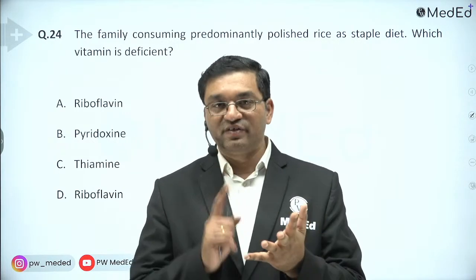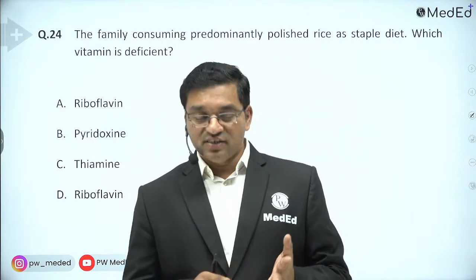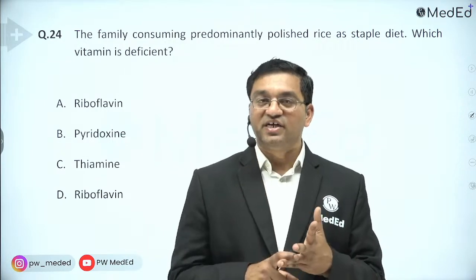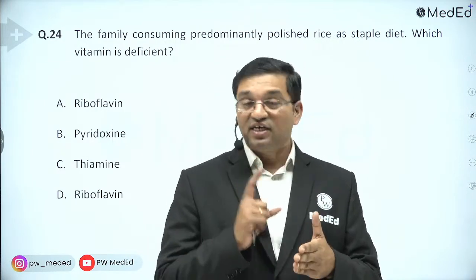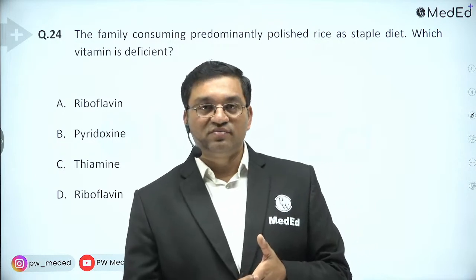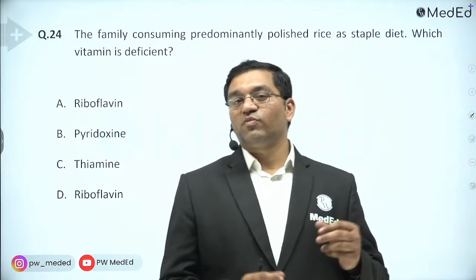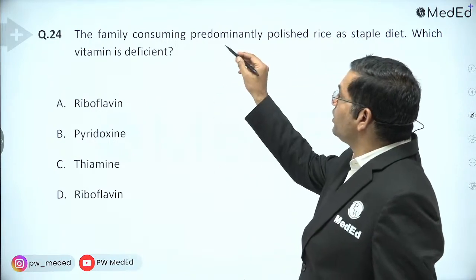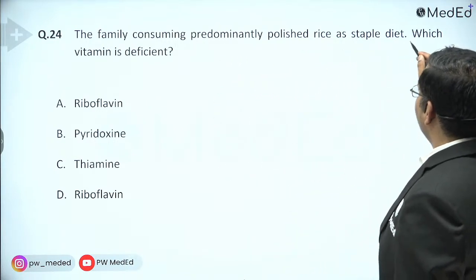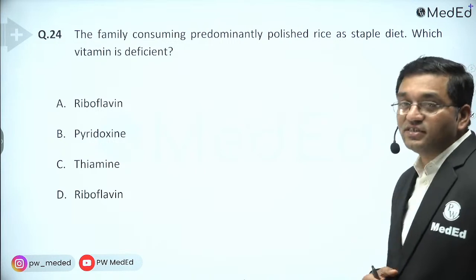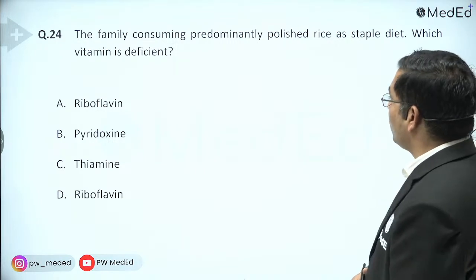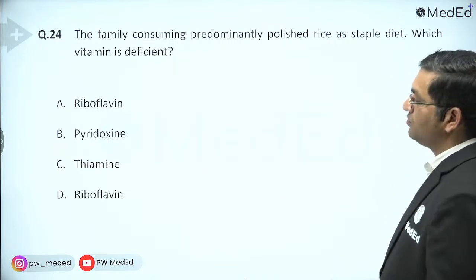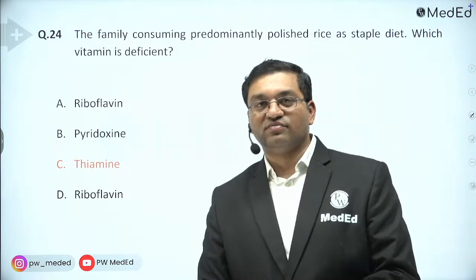Vitamins and minerals are related with biochemistry, they are related with pediatrics, with medicine, and with community medicine. That's why these topics are very, very important. So the family consuming predominantly polished rice as a staple diet, which vitamin is deficient? Polished rice, so your answer is thiamine.